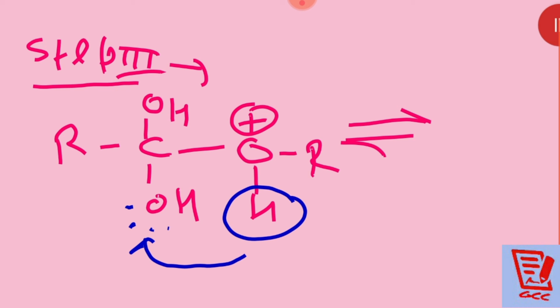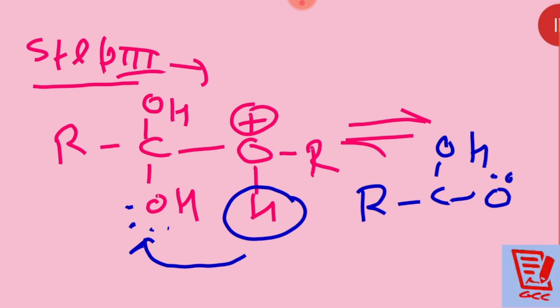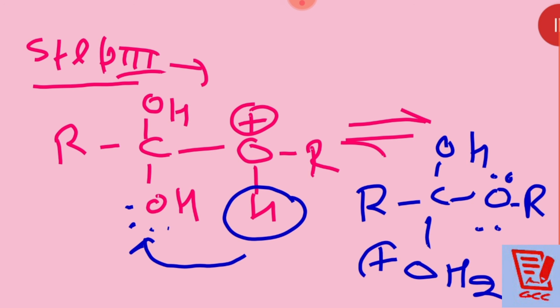Then the product will be R C OH. Then here also oxygen R, then OH2 positive. Am I right?